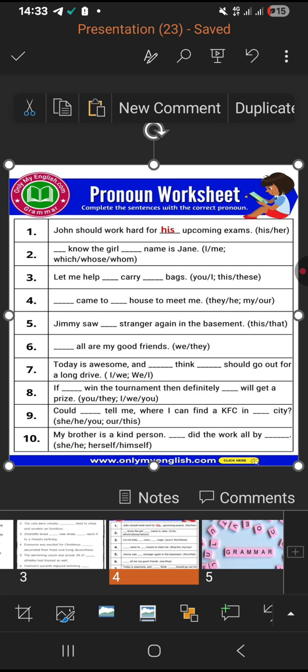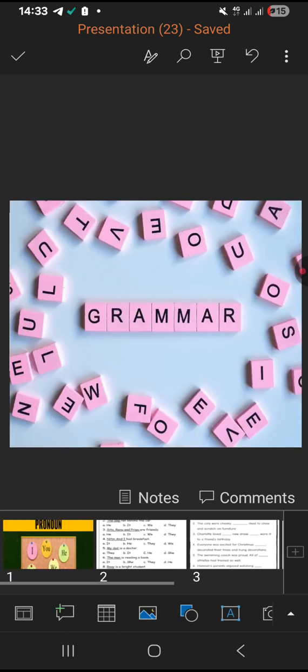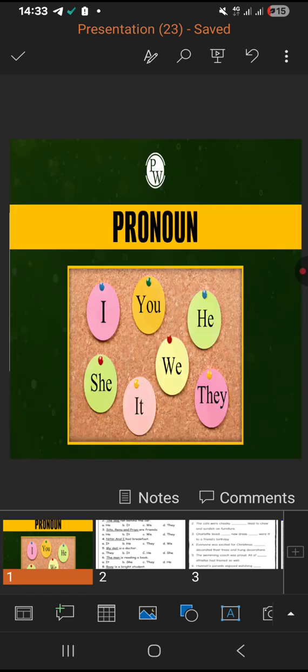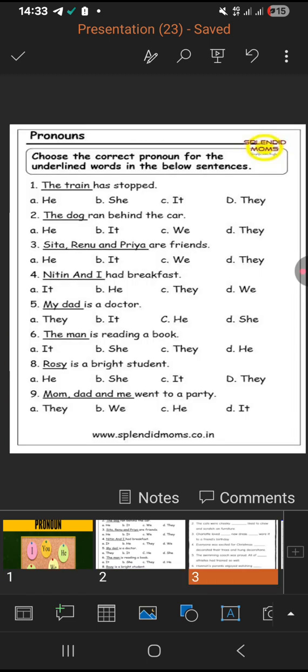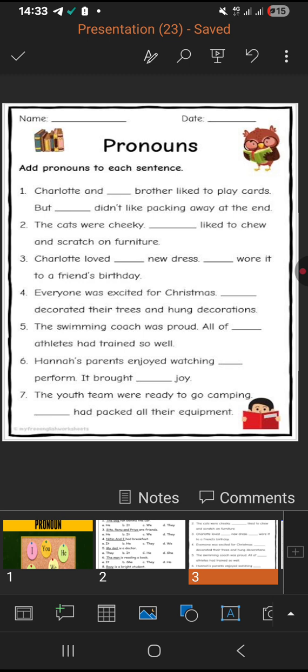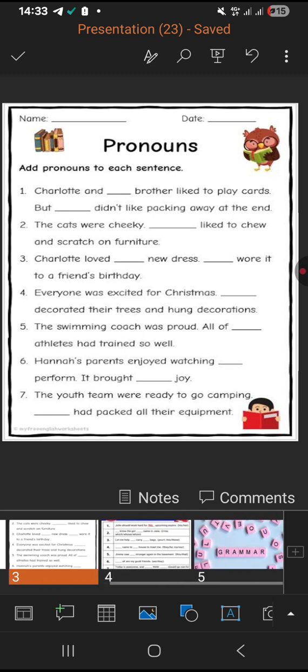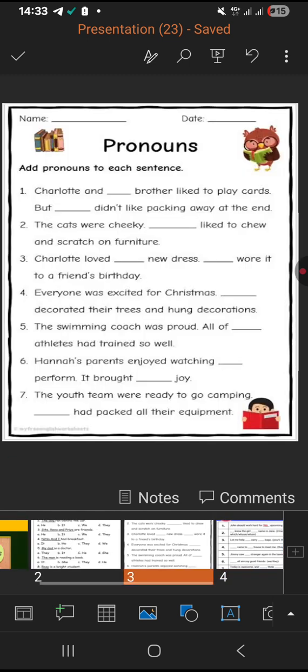Okay, so this is how we will solve all the examples. Try to solve as many as possible. Pronouns you need to solve more, because we need to know the gender and the singular or plural of everything, so we should try to solve as many as possible.